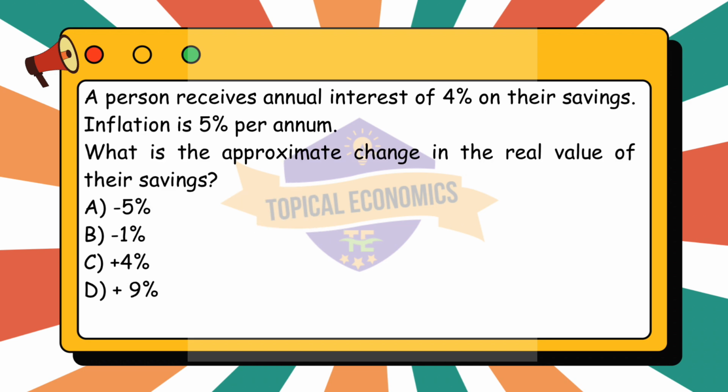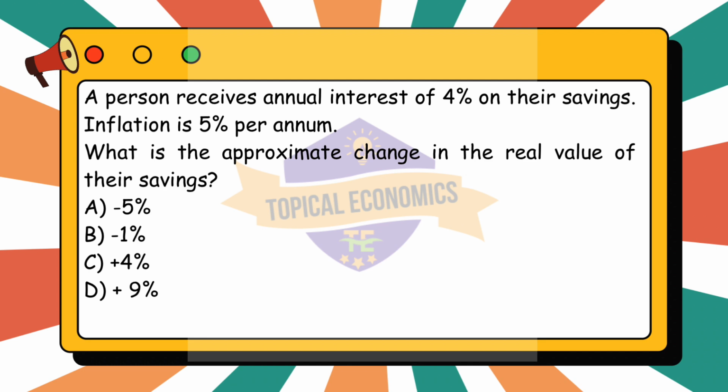Moving to question 35. A person receives annual interest of 4% on their savings. Inflation is 5% per annum. What is the approximate change in the real value of their savings? A. Minus 5%. B. Minus 1%. C. Plus 4%. D. Plus 9%. This question is from year 2020 February-March version 2 paper.